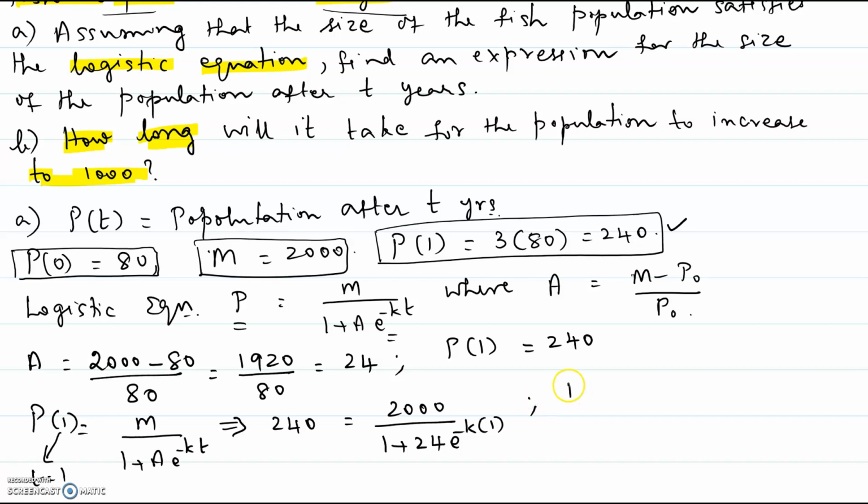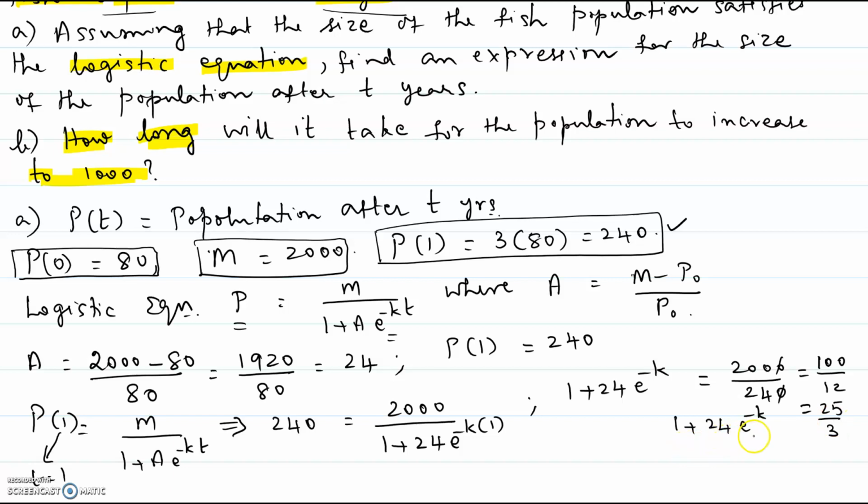So if we cross multiply, we are going to get 1 plus 24 times e to the negative k equal to 2000 over 240. Simplifying, we get 25 over 3.